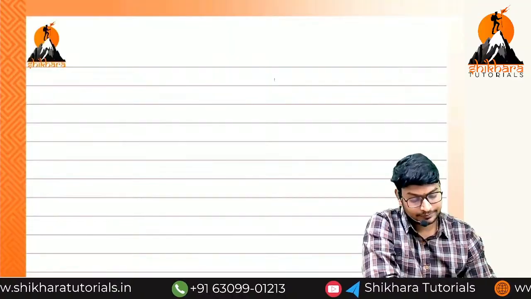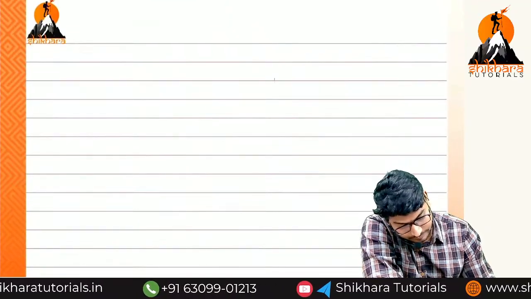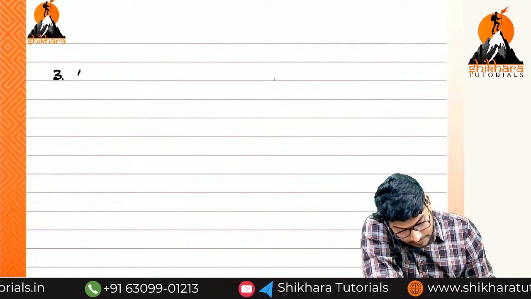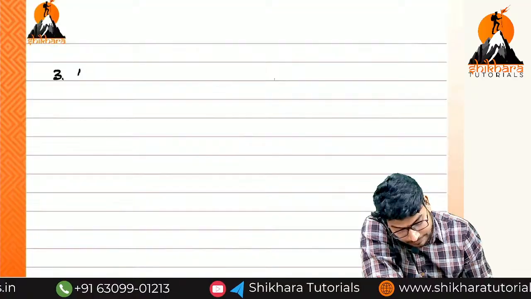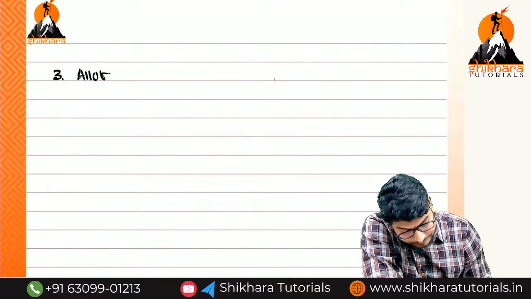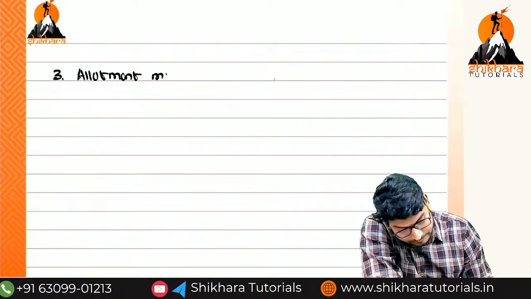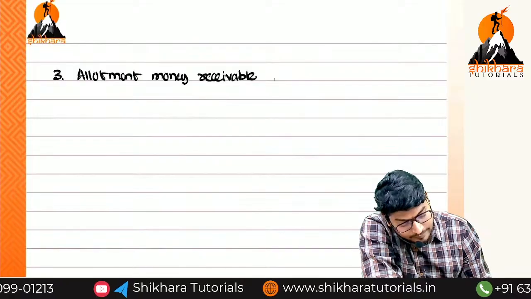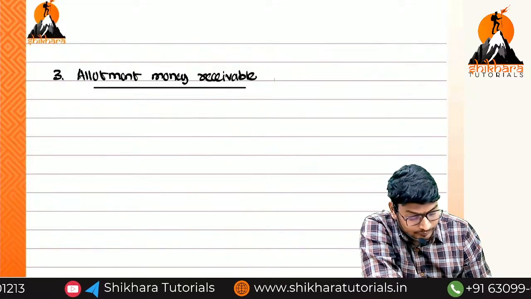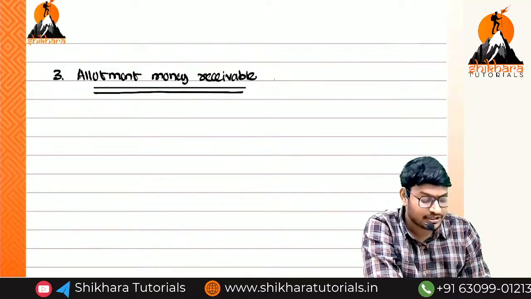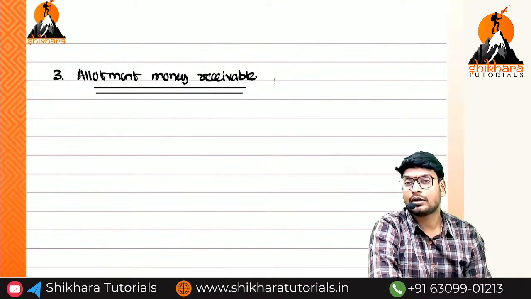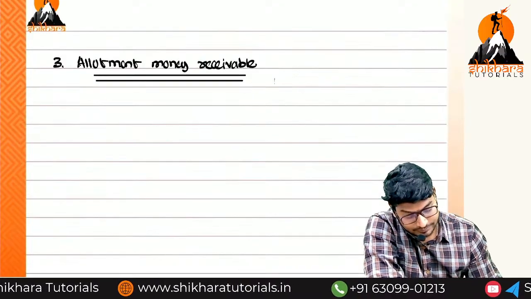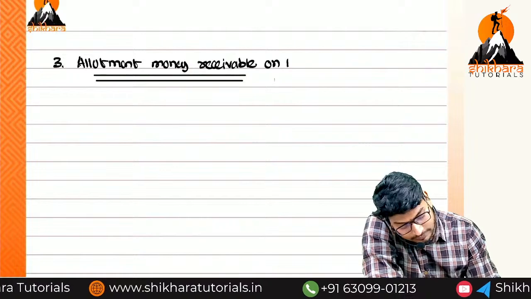What is the third one, ma? Allotment money receivable. How much amount do we need to receive, ma? On how many shares? Only 1 lakh or 1 lakh 20? Only on 1 lakh, ma. So receivable on 1 lakh shares.